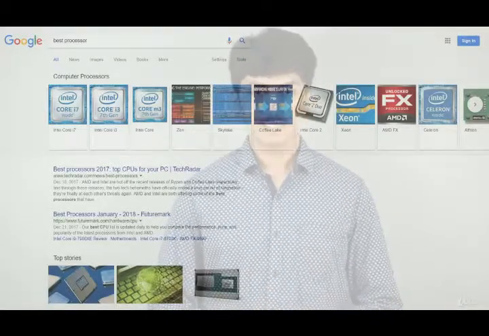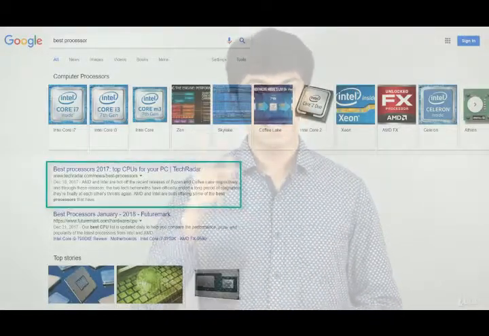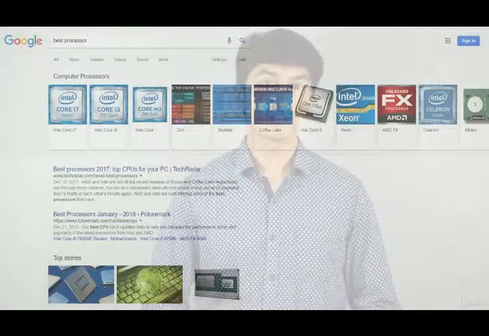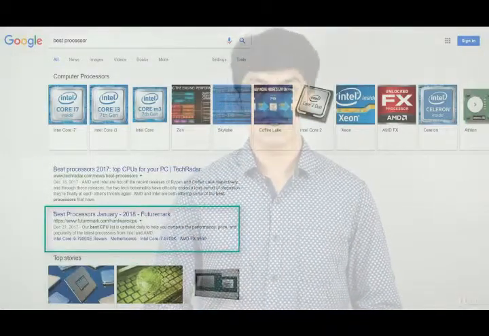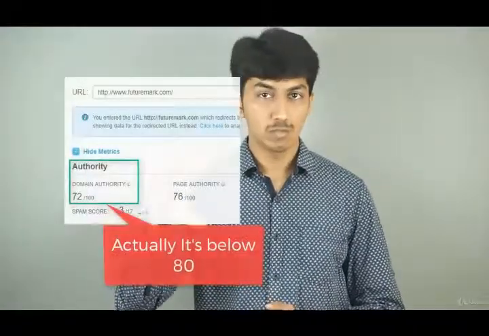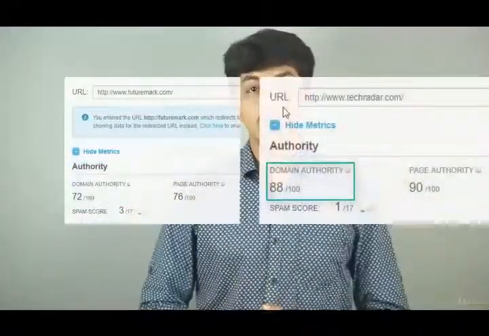You can see that the first search result is from techradar.com and the second search result is from futuremark.com. When I analyzed both these websites in Moz Open Site Explorer, the domain authority is just above 80 for FutureMark and it's 90 for TechRadar.